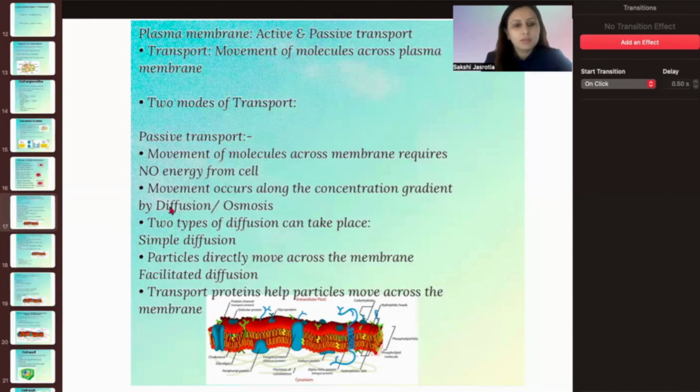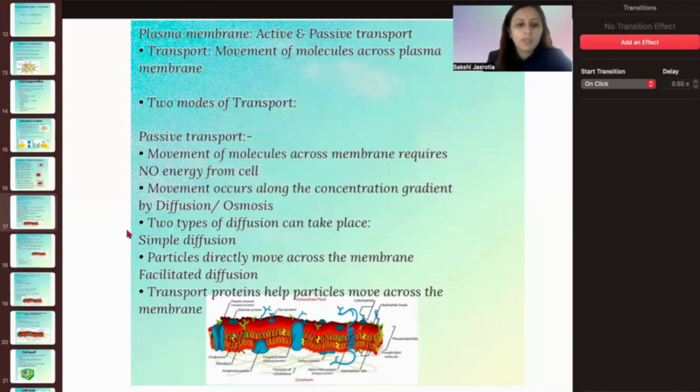But the movement occurs along the concentration gradient by diffusion and osmosis. Now, two types of diffusion can take place. One is simple diffusion. Simple means that particles directly move across the membrane. Particles move on their own from high concentration to low concentration, because that is a semi-permeable membrane. That is why the movement across the cell and its surrounding is possible, right?